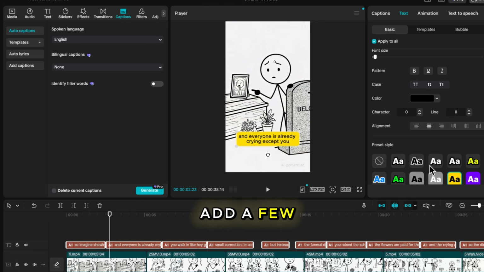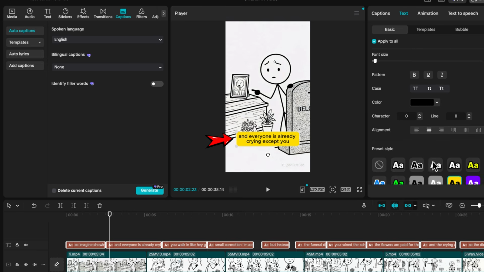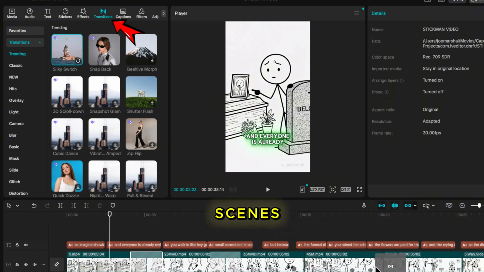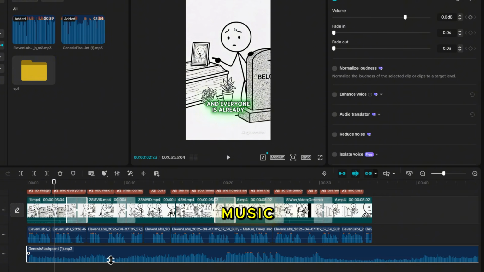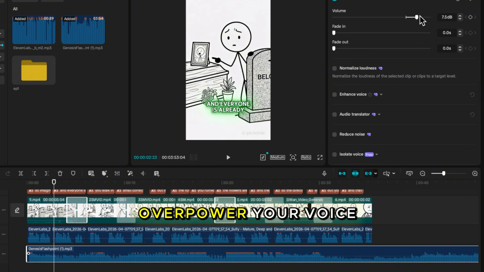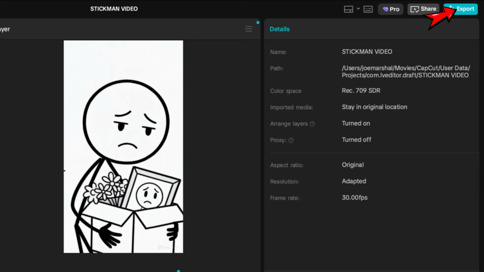You can also add a few extra things like simple captions, like transitions between scenes, and soft background music. Just make sure the music's low so it doesn't overpower your voice. Once everything flows smoothly, export the video in high resolution.